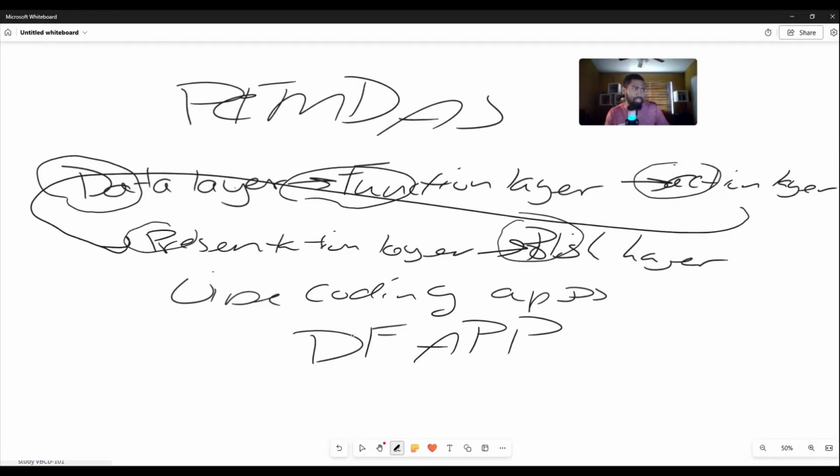Data layer should still be first, function layer should still be second, action layer should still be third. If you want to scrap out the presentation layer, you don't have to, but you still want to include a polish layer, that's fine. Most of the time, I think you'll only need 1, 2, 3, 4 of these letters. Presentation layer is optional. So again, it still comes back to DFAPP.